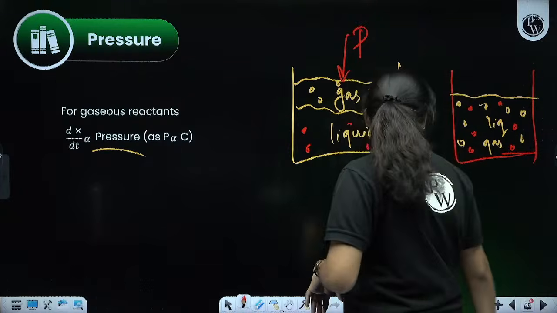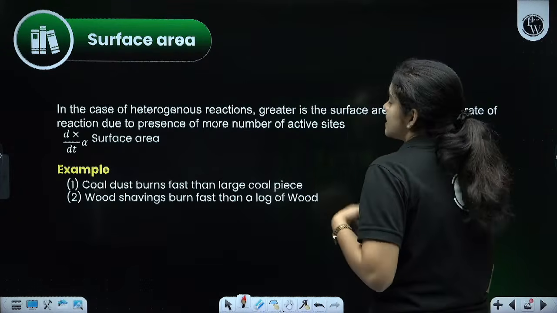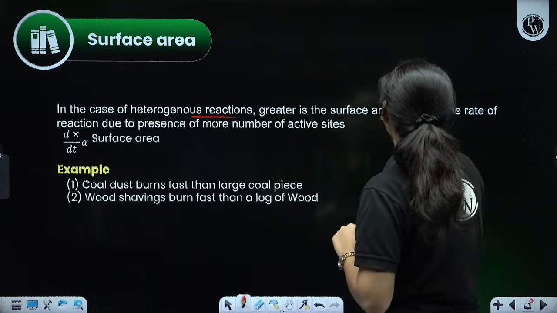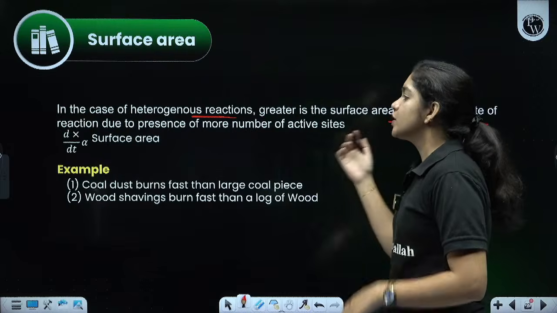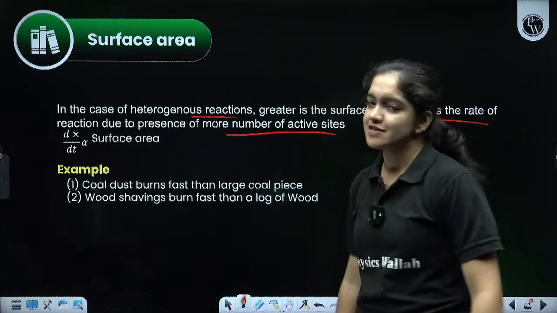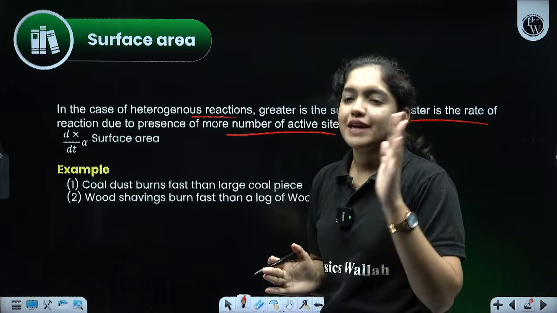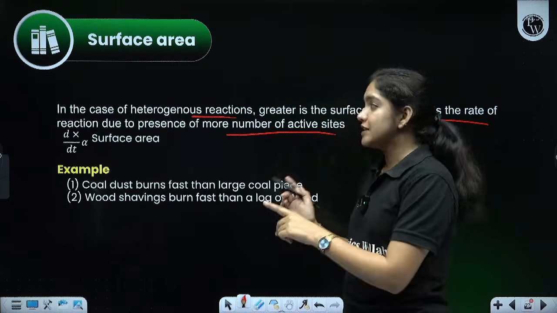Okay, then the next factor is the surface area. In the case of heterogeneous reactants, the greater the surface area, the faster is the rate of the reaction due to the presence of more number of active sites. That means when the surface area is increasing, the rate increases. Very important thing, that is surface area.